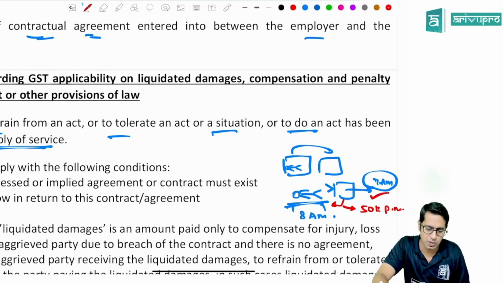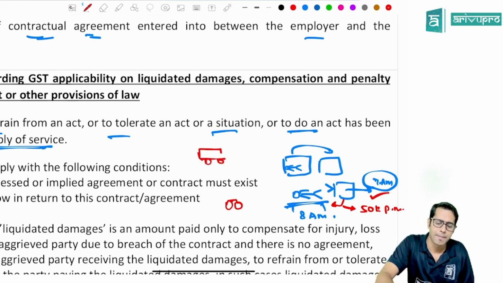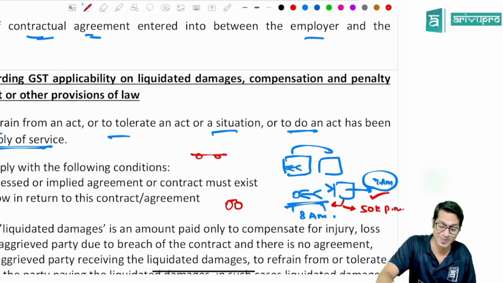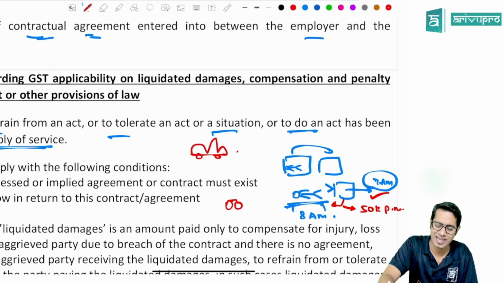Case number two. Now, the problem is I don't want to give my own example sometimes. Say, for example, there is a car.